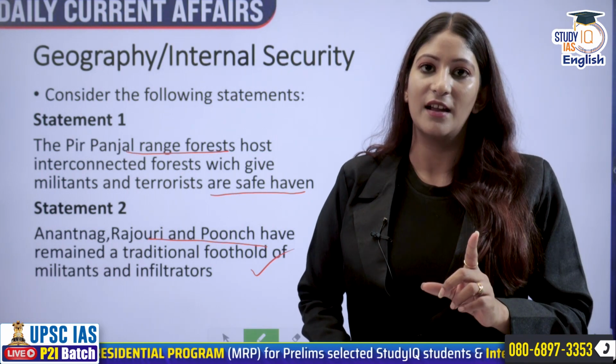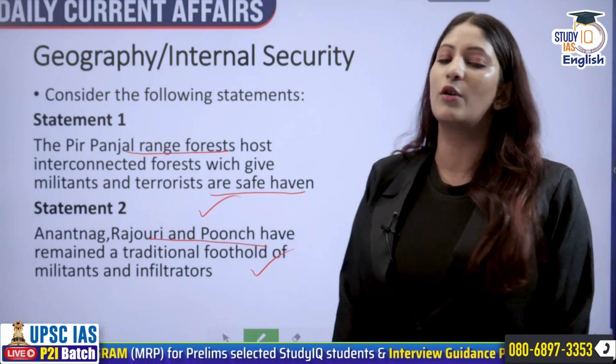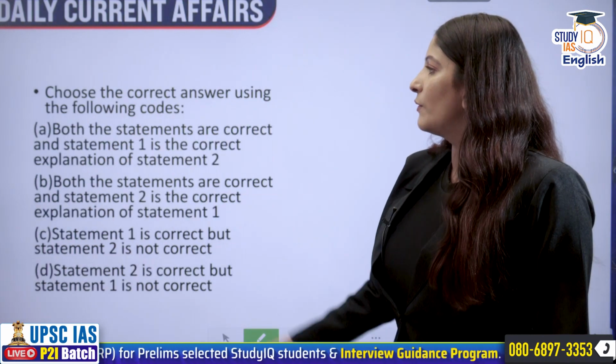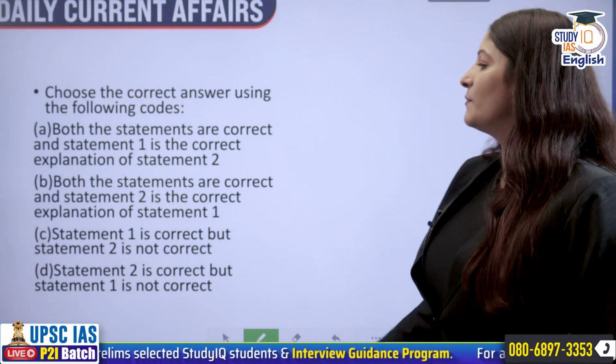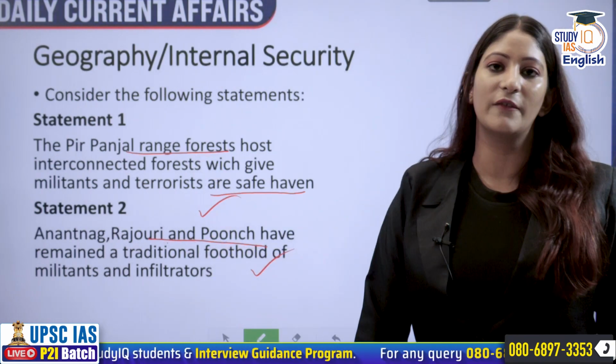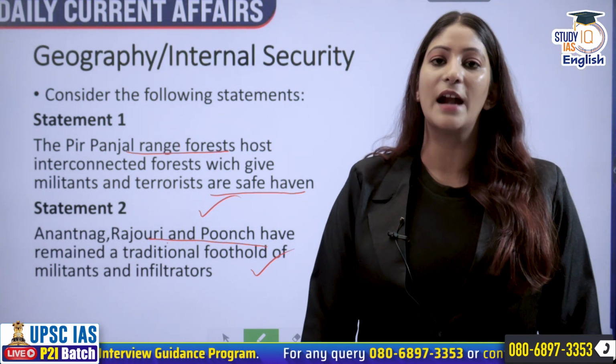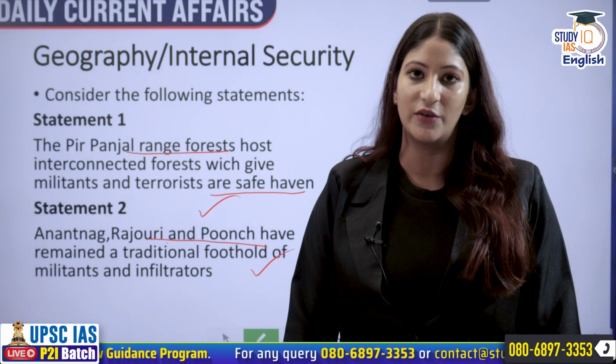So the first statement is definitely correct, and the second, because of the same reason, is also correct. Both statements are correct and statement 1 is the correct explanation of statement 2, because a lot of hideouts are still there in the Pir Panjal range.